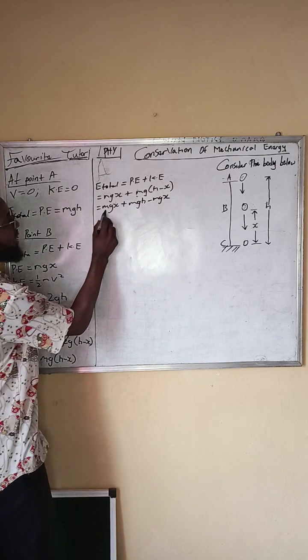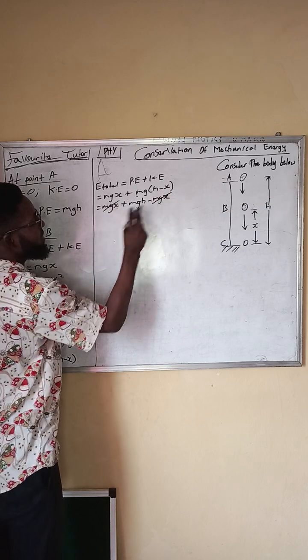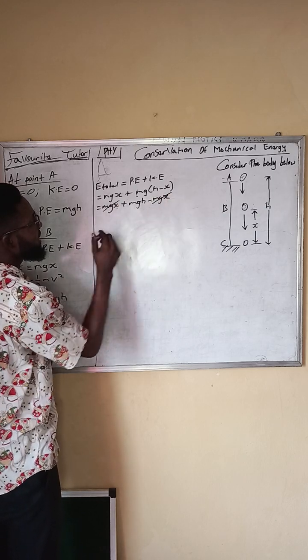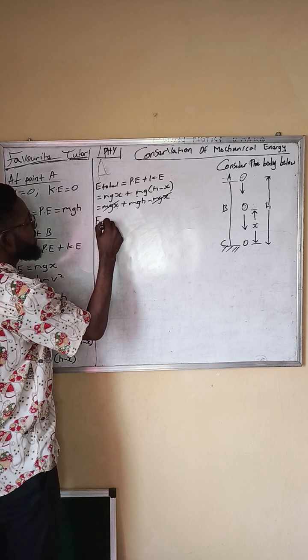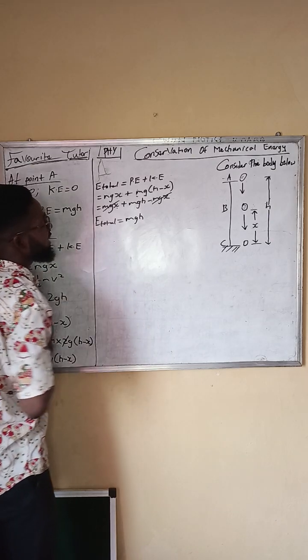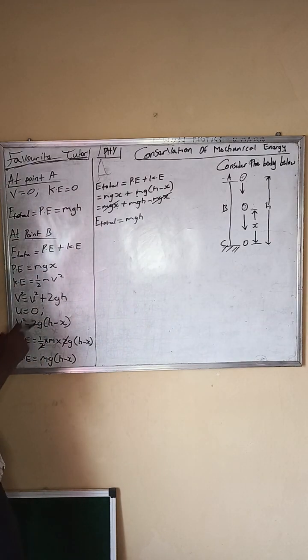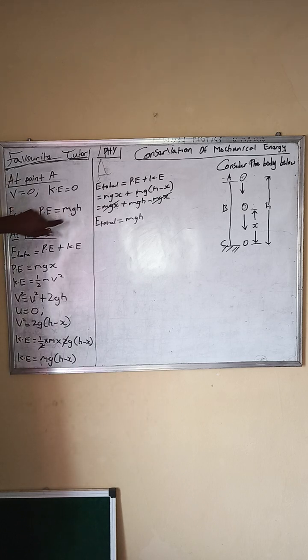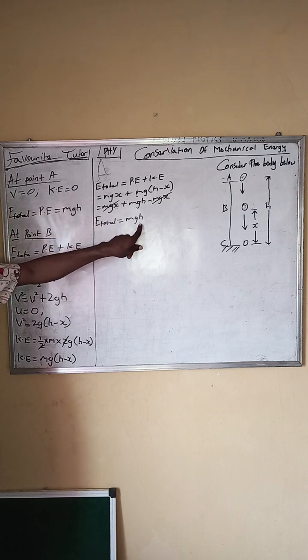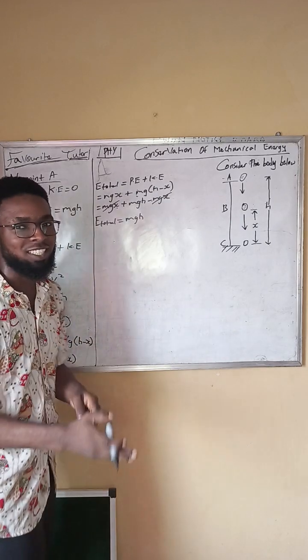So what do we have here? mgx minus mgx, they cancel out. So one is positive, this one is negative, cancel out. So therefore the total energy right here is equal to mgh. Okay. All right. So we see that at point A, the total energy is mgh. At point B, the total energy is also mgh. Energy is being conserved. No energy loss, no energy gain.